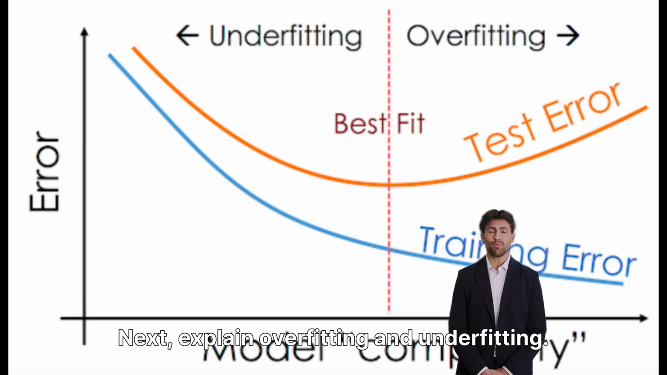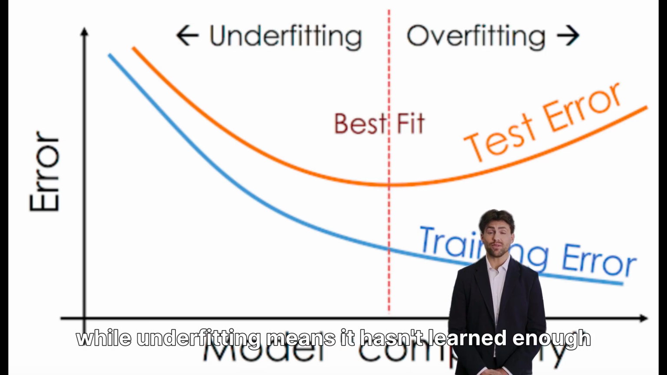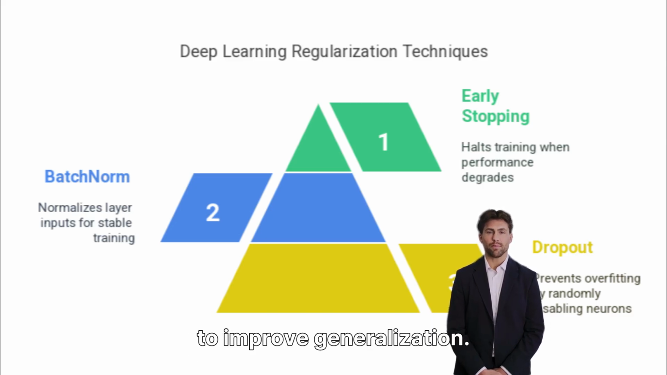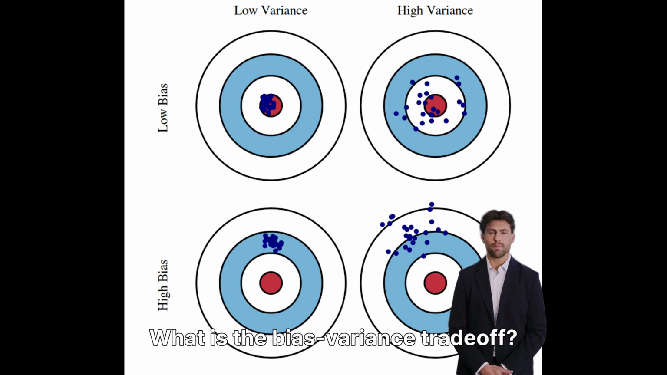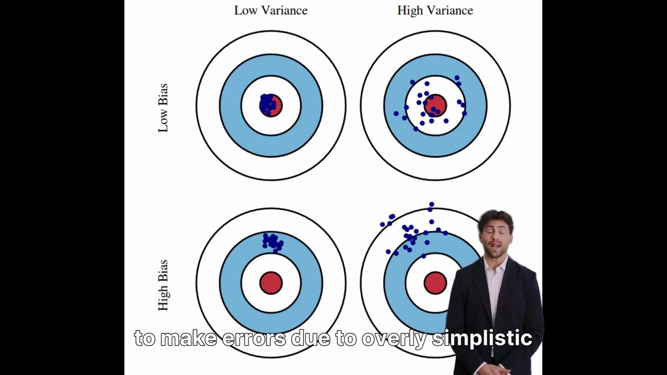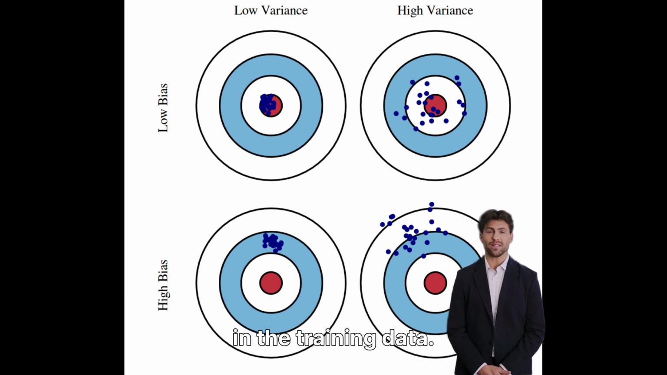Next, explain overfitting and underfitting. Overfitting occurs when a model learns noise, while underfitting means it hasn't learned enough from the training data. Solutions include regularization, dropout, and early stopping to improve generalization. What is the bias-variance trade-off? It's the balance between a model's tendency to make errors due to overly simplistic assumptions versus its sensitivity to small fluctuations in the training data.